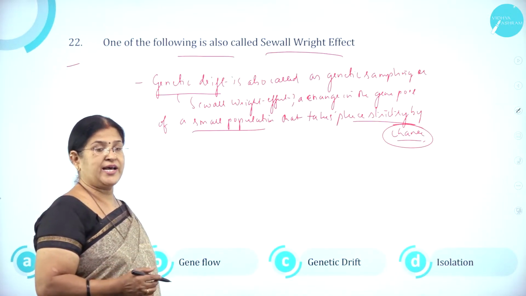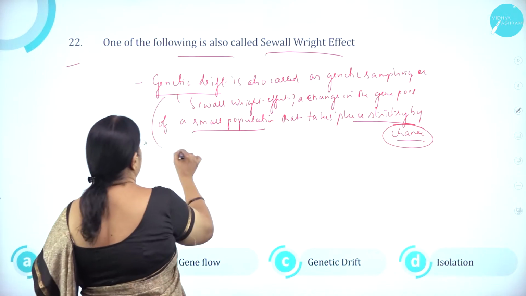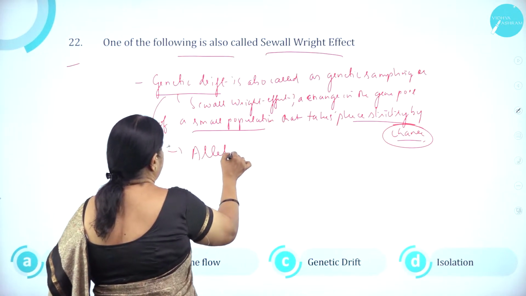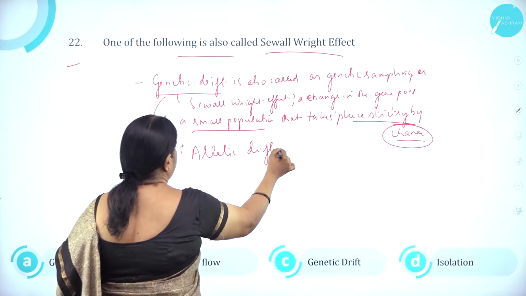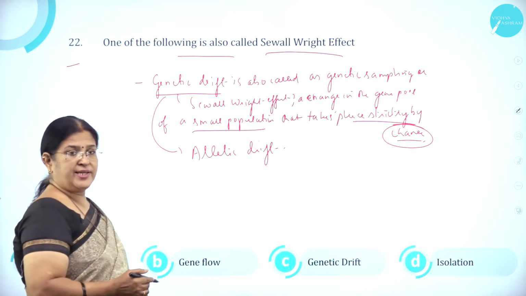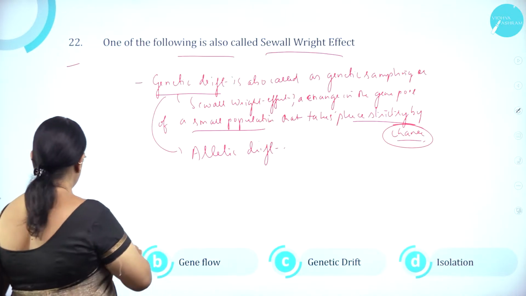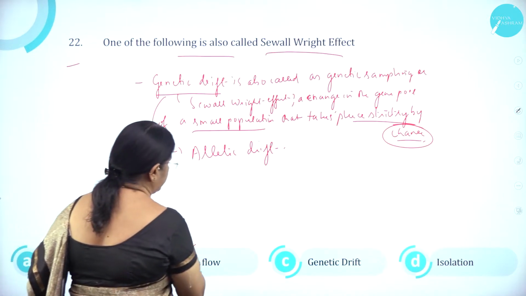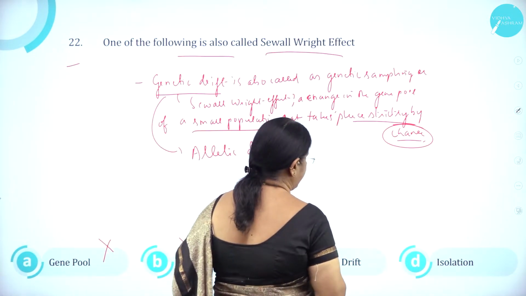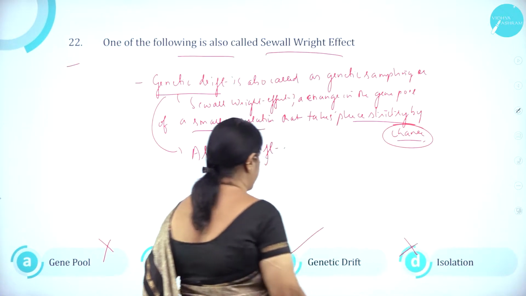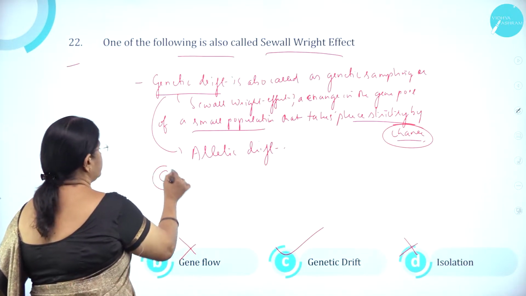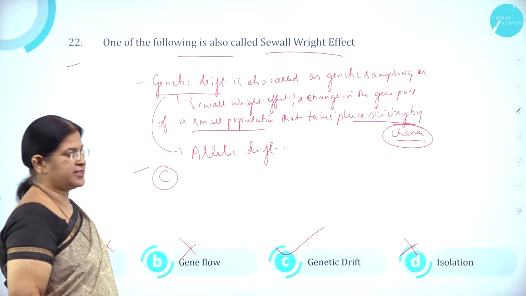It is also called allelic drift. So the answer is genetic drift. Option A, gene pool, is wrong. Option B, gene flow, is wrong. Option C, genetic drift, is correct. Option D, isolation, is wrong. So option C is the correct answer.